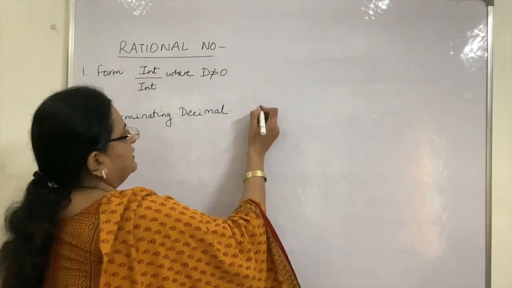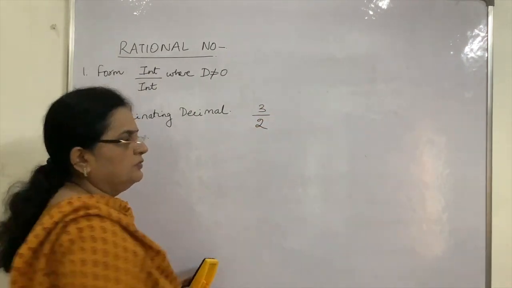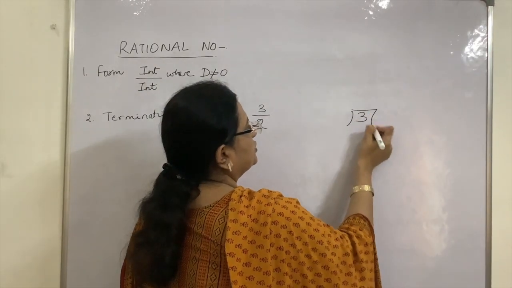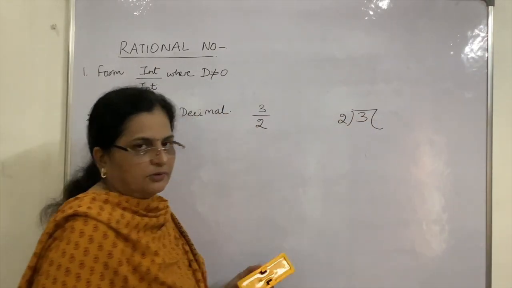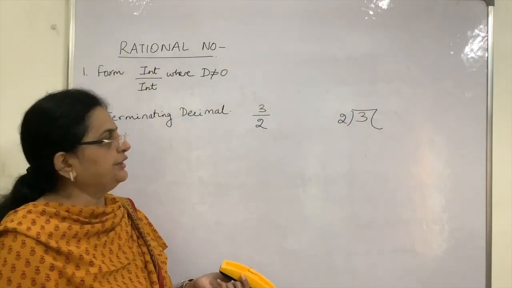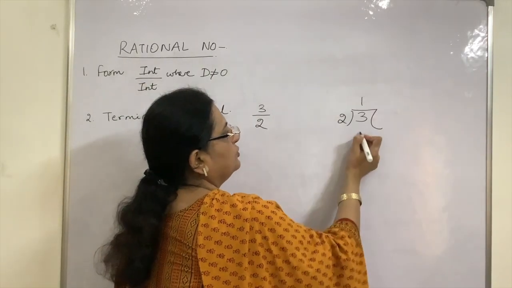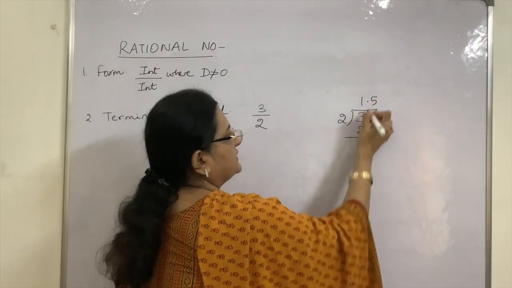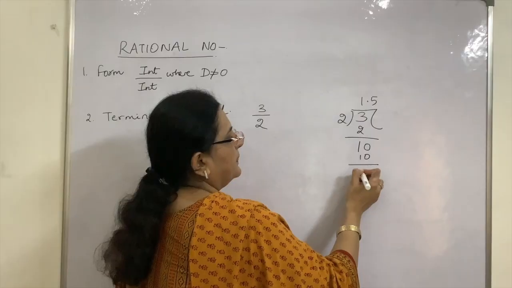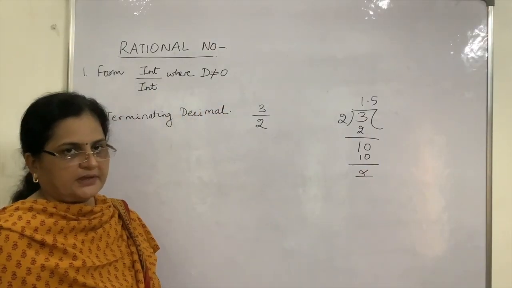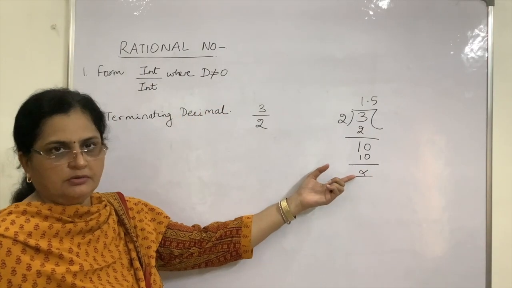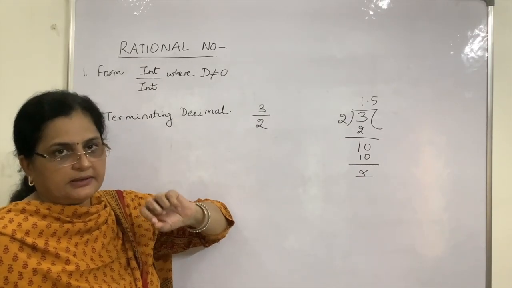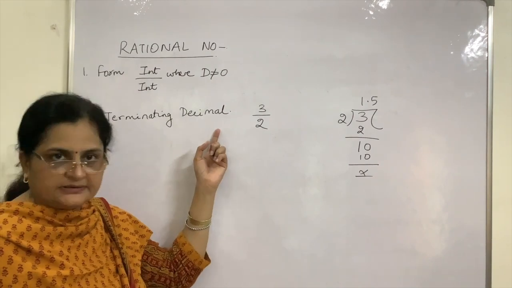I take a very simple example like 3 upon 2. If I try to convert 3 upon 2 into a decimal, most of you will be able to do it orally, but let us try doing it this way. 2 ones are 2, you are left with 1, put a decimal, 2 5s are 10. So, when I am expanding it, the remainder is coming out to be 0 and we have a decimal expansion. That means it is a terminating decimal.